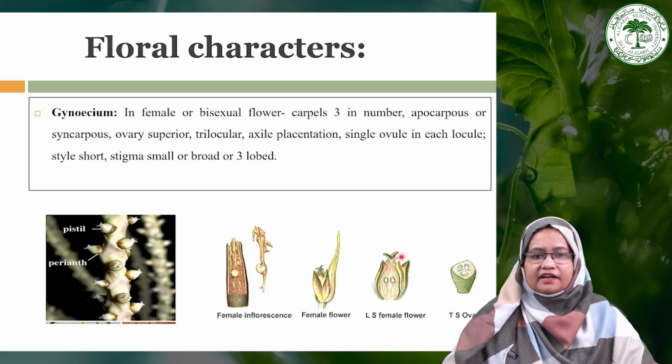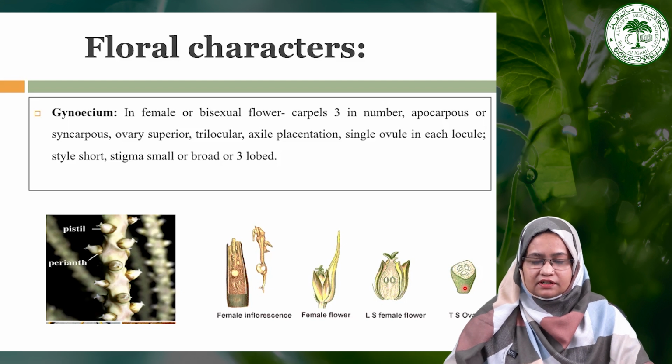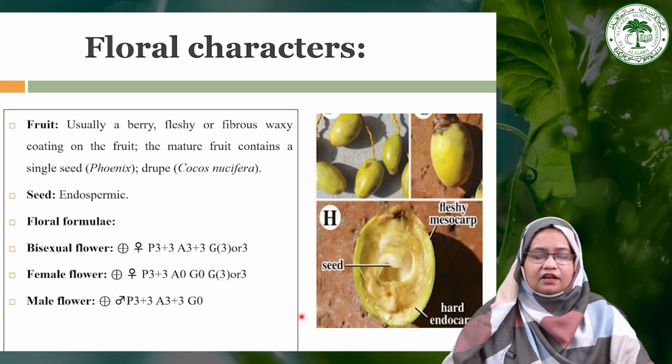This is the ovary of the flower and the stigma is lobed. We clearly see from the TS of ovary that it has axile placentation, and in each locule there is one ovule. So this is the female part, that is the gynoecium, and this is the pistillate flower of the family Arecaceae. Now moving towards the fruits.